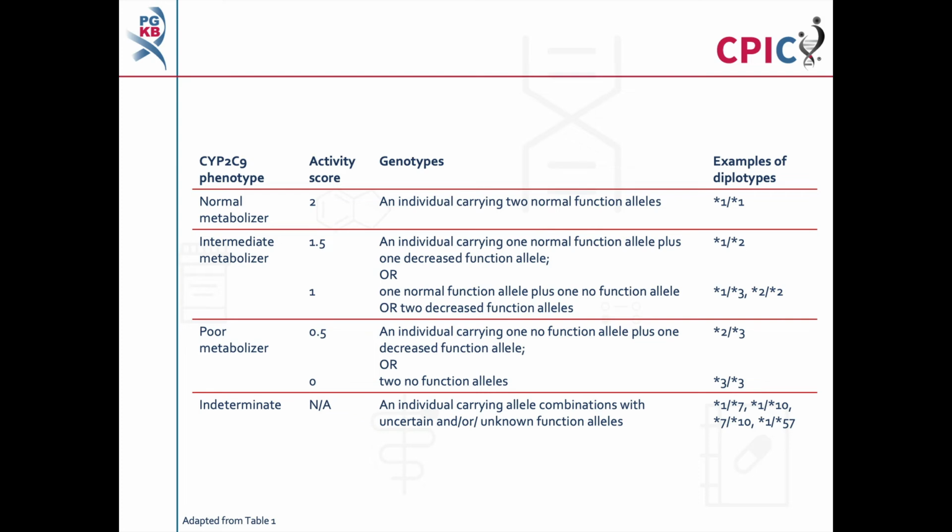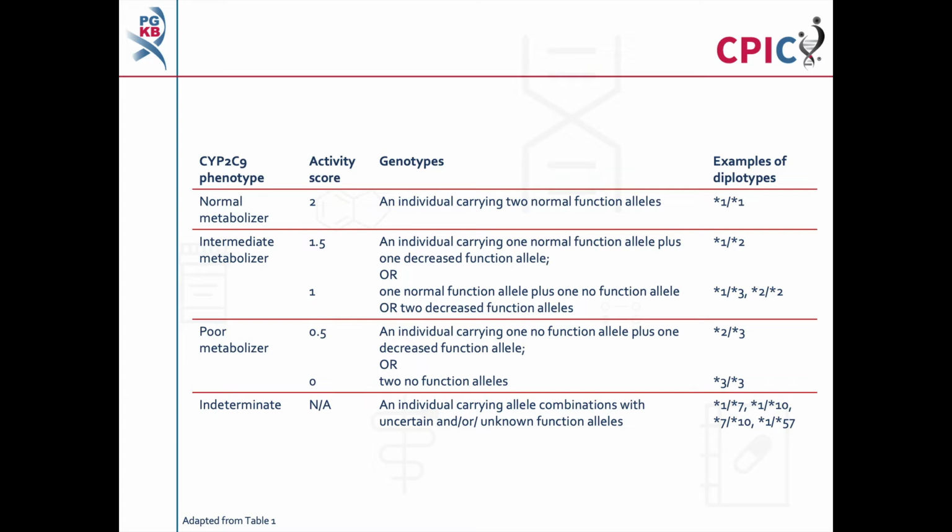There are over 70 defined CYP2C9 alleles, known as star alleles. Star alleles are assigned an activity value relative to the star 1 allele, which is designated as a normal function allele. The star 1 allele has an activity value of 1. The activity values of a patient's CYP2C9 star alleles can be combined together to make a total CYP2C9 activity score. This activity score is then used to assign a metabolizer phenotype to the patient, as shown in this table and in Table 1 of the guideline.